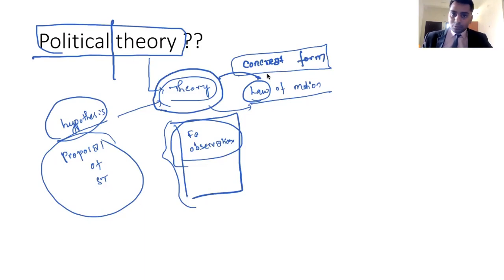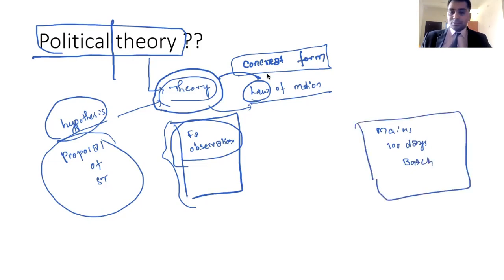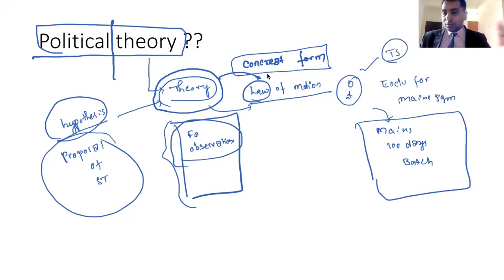Example, let me tell you with a small example. See, today I created mains 100 days batch, right? This is what you know. We have created this. Today I have created this separate group. Now think that there is one student whom I have not added into this batch. Now what she will think? Say she is also preparing exclusively for mains program, but she is Telangana student. This is what her dilemma is.